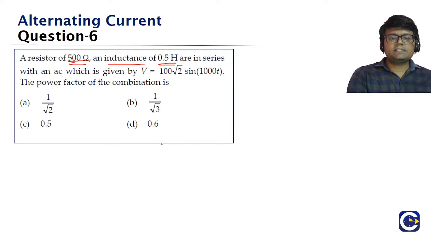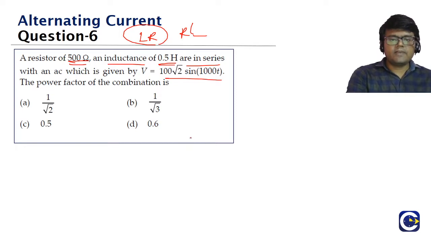So we have a resistor of 500 ohms and inductance of 0.5 Henry in series. So this is like an LR circuit, or we can say RL circuit. Okay, this is in series with an AC which is given by 100 root 2 sine 1000 t.